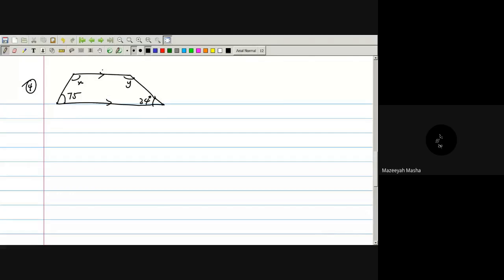I think the opposite angles are equal. Opposite angles are equal? No. It won't work for it. This is a trapezium. So if you have a trapezium, how do you work about it? Opposite angles are equal does not work here. It will not work here. Wait, let me think.